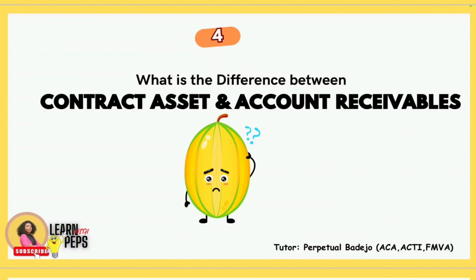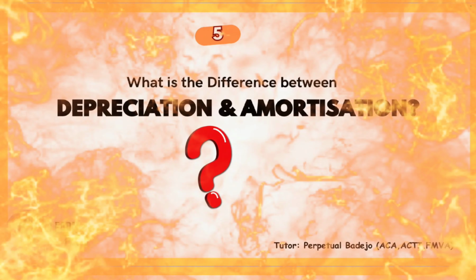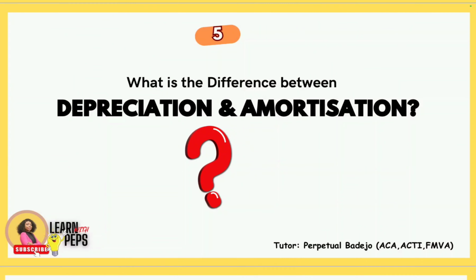While account receivable is used when the right to receive payment is unconditional. Other than the passage of time, you don't have any other condition that is attached. So the fifth question that we have is, what is the difference between depreciation and amortization?